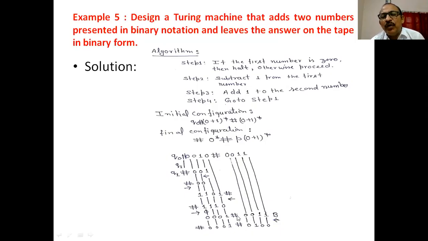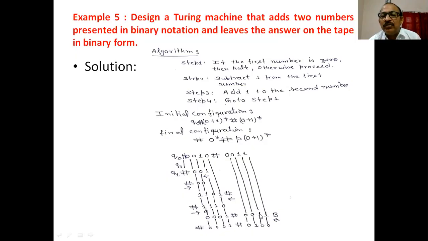And here we have to add 1 to the number. And how will you add? Add 1 to the number. You know the technique. Skip all 0s and 1s and reach the end of the second number. If B is encountered, move in the left direction. If 1 is encountered, change it into 0. Here we are adding 1 to the second number.